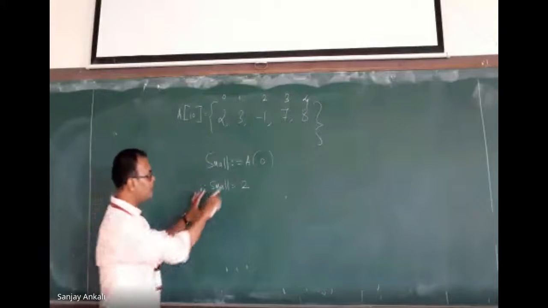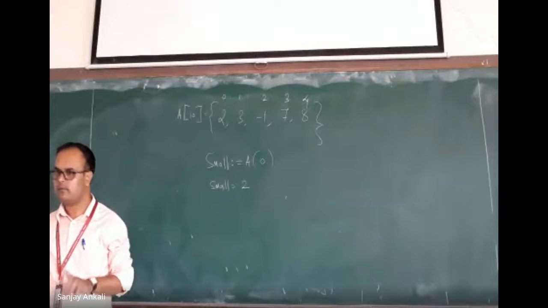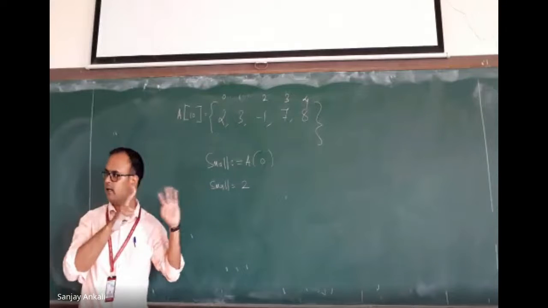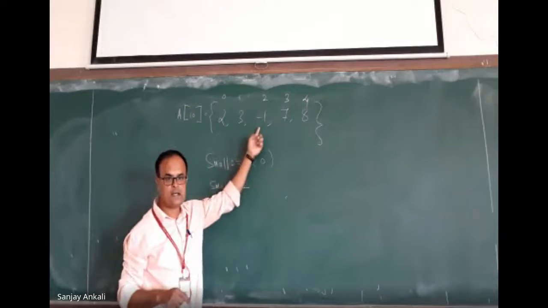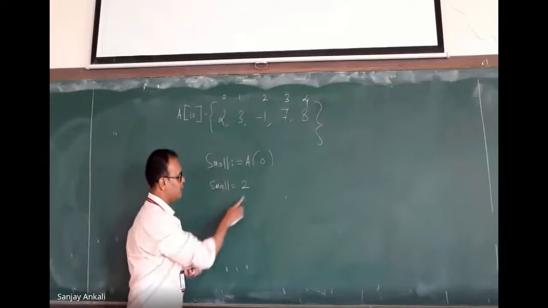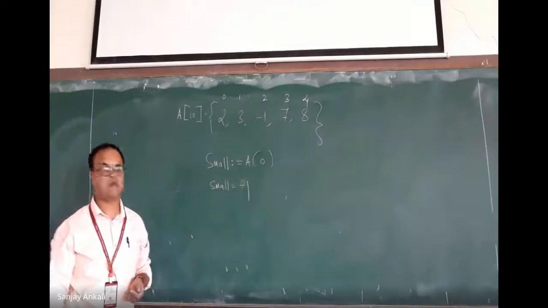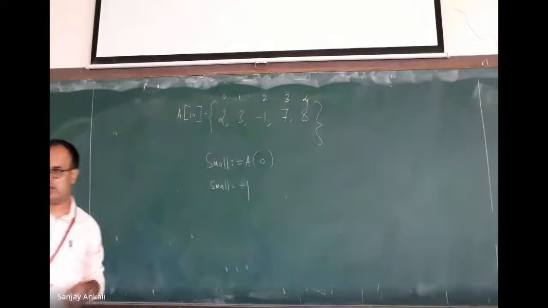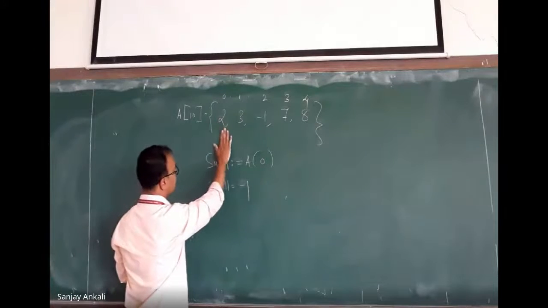Did you understand? Now I will go to the next location value. What is there in the next location value? -1. You compare -1 with small. What is there in small? 2. What is there here? -1. Which one is small? Then that you copy here. I have replaced that by -1. Now see what we have done: we have assumed that the first number is small. It is an assumption. I cannot say that 2 itself is the smallest.